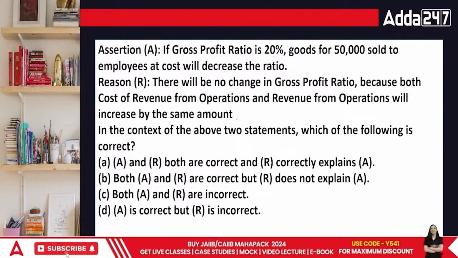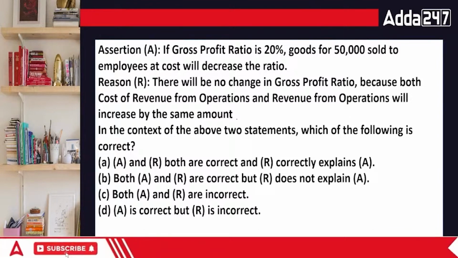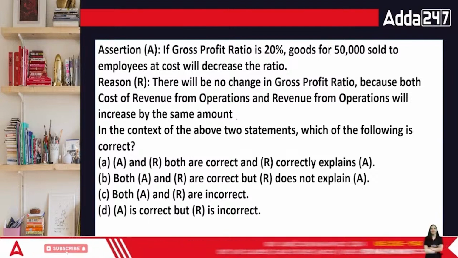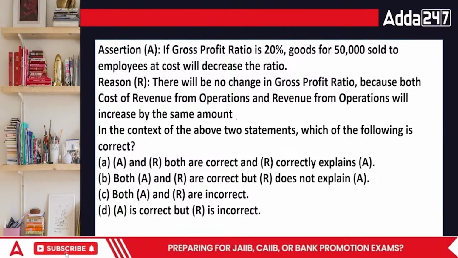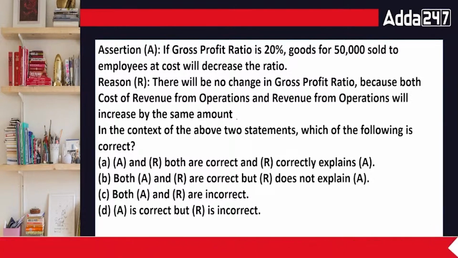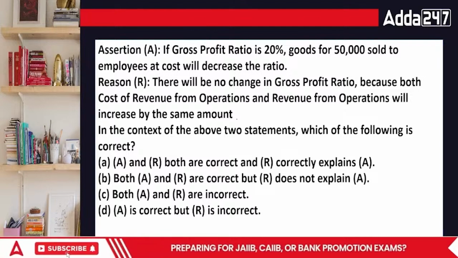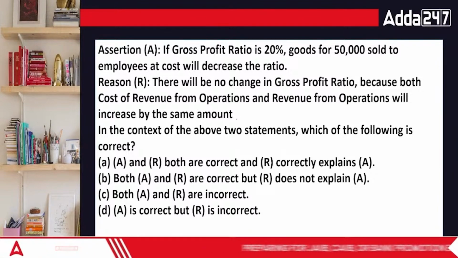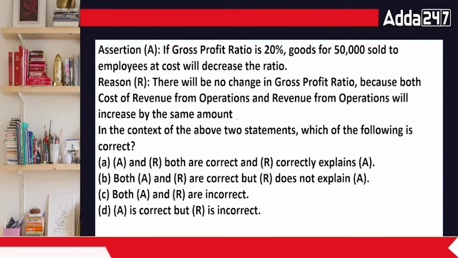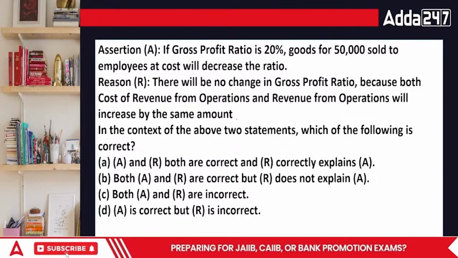Acha, everyone, if the GP ratio is 20%, goods worth 50,000 sold to an employee at cost, which will decrease the ratio? There will be no change in gross profit ratio because both the cost of revenue and revenue from operations will be increased by the same amount. What would be the answer, everyone?